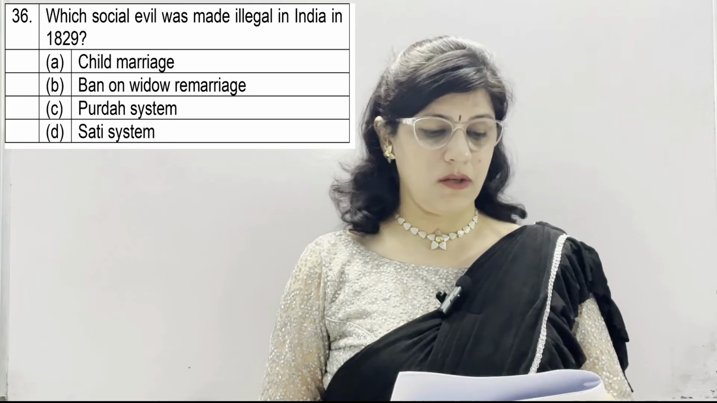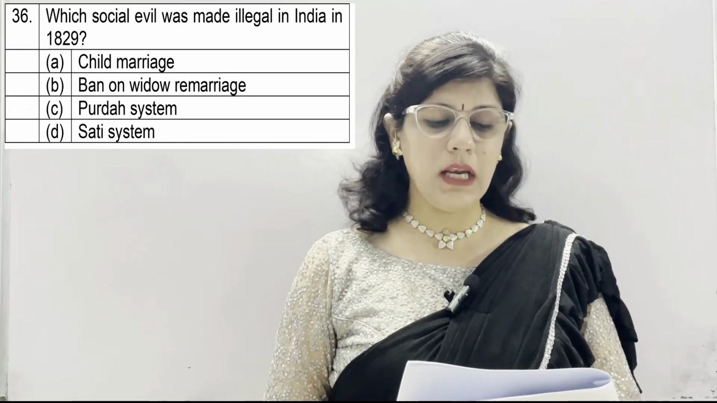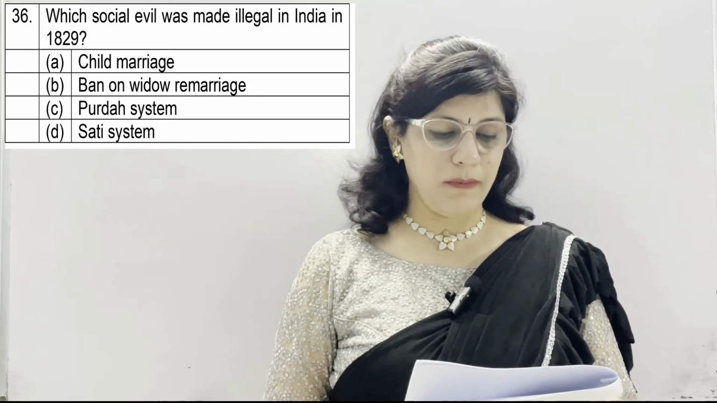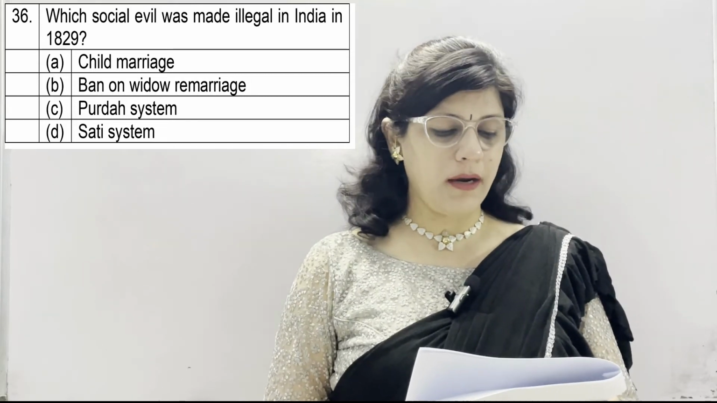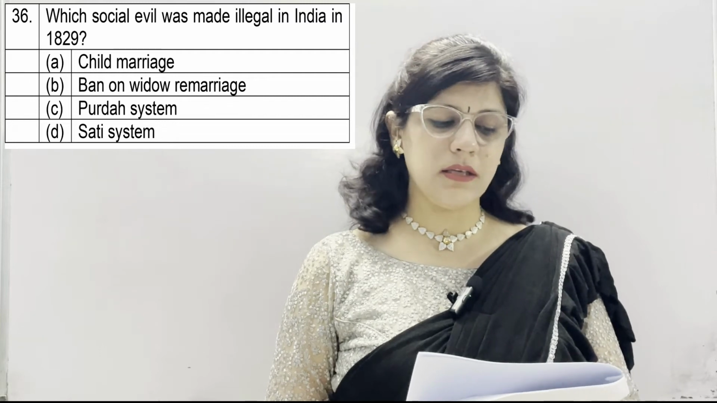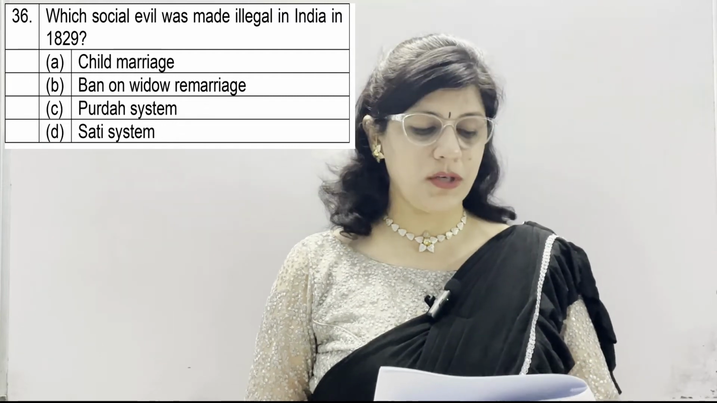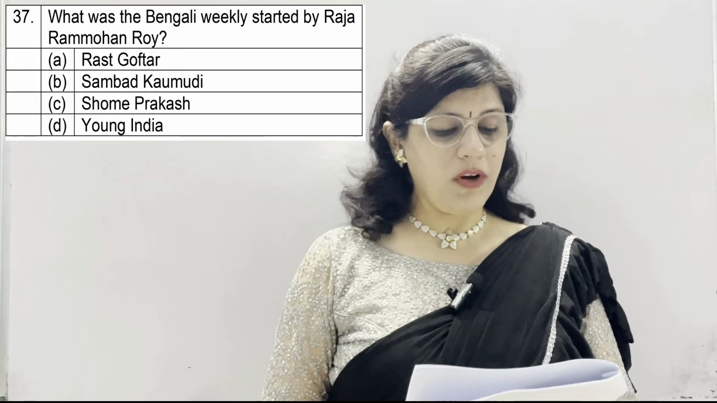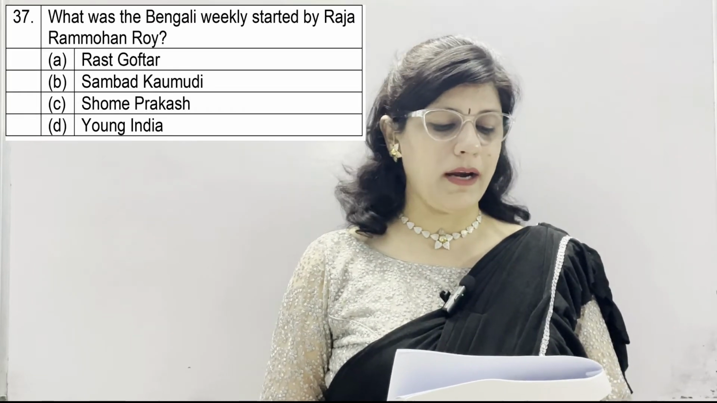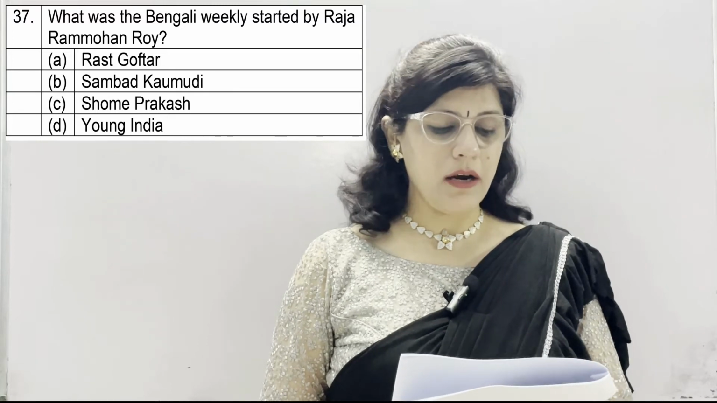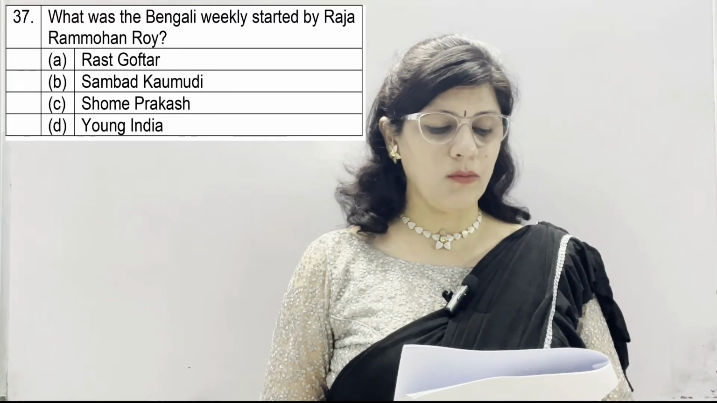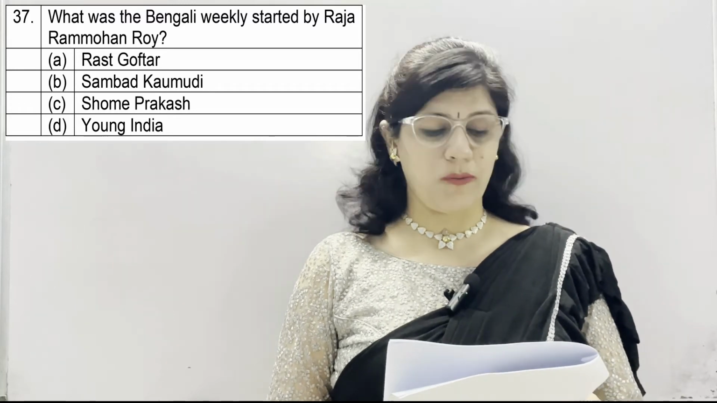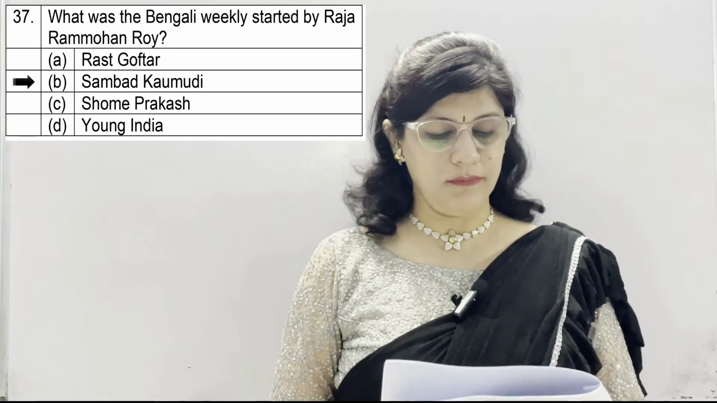Question number 36. Which social evil was made illegal in India in 1829? A option, child marriage. B. Ban on widow remarriage. C. Parda system. And D. Sati system. And the correct option is D, which is Sati system. Question number 37. What was the Bengali weekly started by Raja Ram Mohan Roy? A. Rast Goftar. B. Sambat Kaumudi. C. Shom Prakash. And D. Young India. And the correct option is B, which is Sambat Kaumudi.